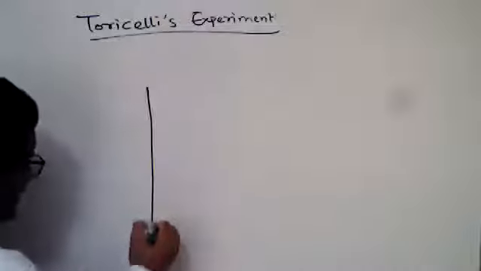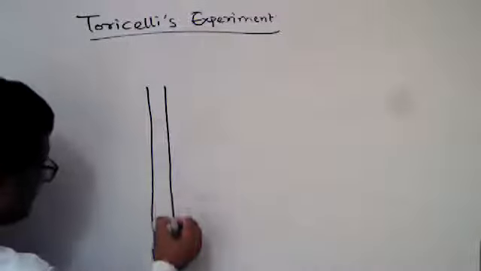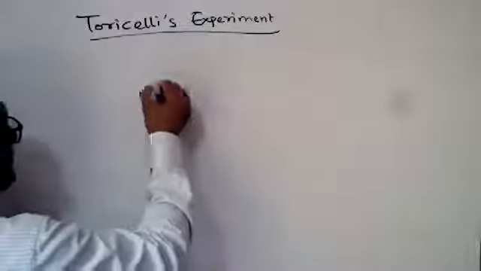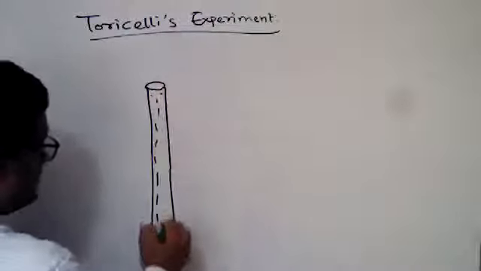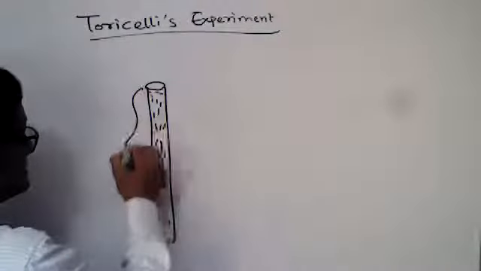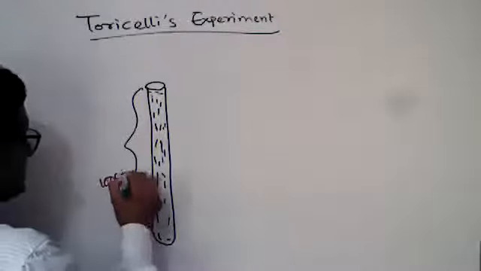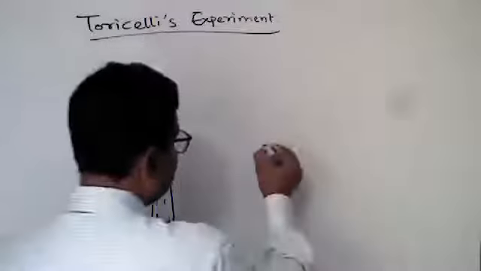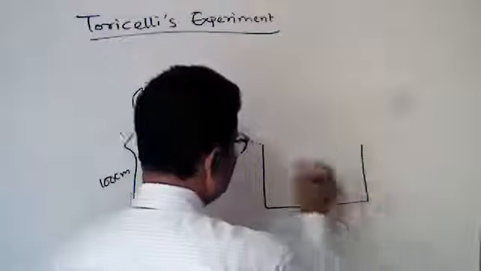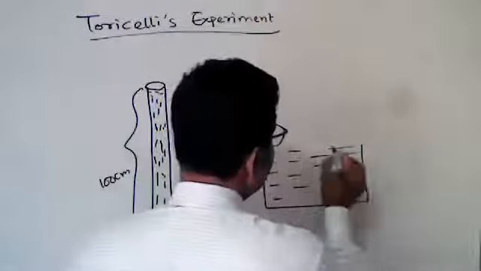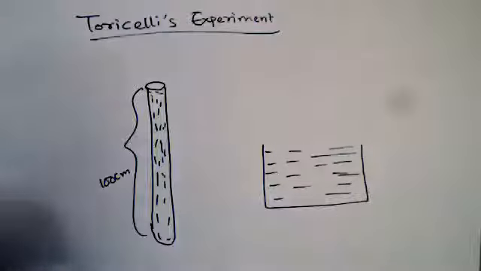What is the experiment? Suppose this is a one-ended tube. One-ended tube means one terminal is closed and the other is open, and it is filled with mercury. The length of this tube was, suppose, 100 centimeter, and the diameter is very small. And there is another vessel or container which is also filled with mercury.